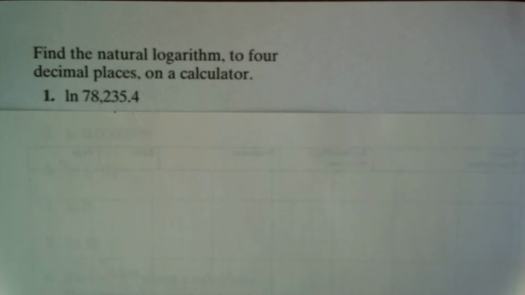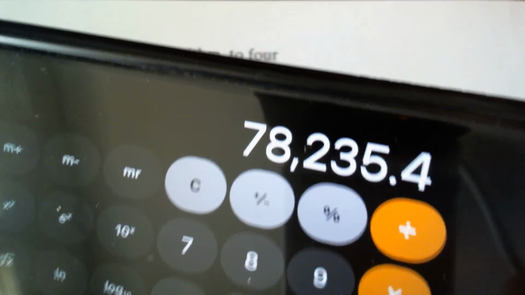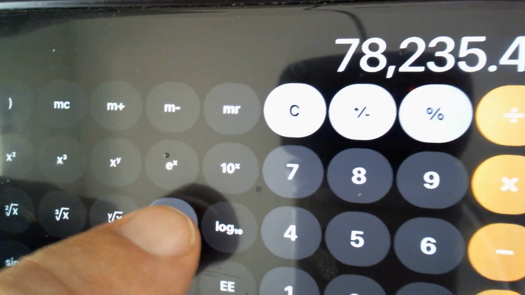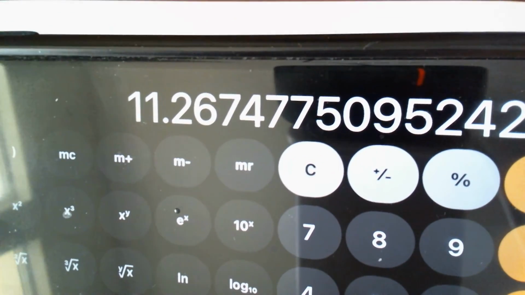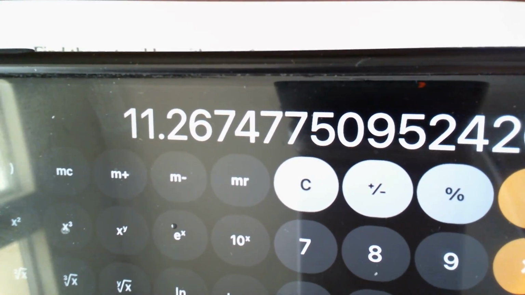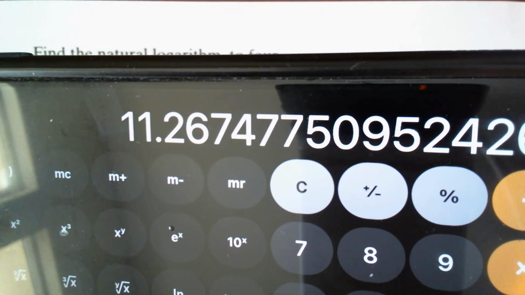The next three exercises are about finding the natural logarithm to 4 decimal places of some numbers, and of course for that we use a calculator. 78,235.4. So I enter that into the calculator, and then I press the ln key, and so here's the answer, 11.2675 when we round it to 4 decimal places.